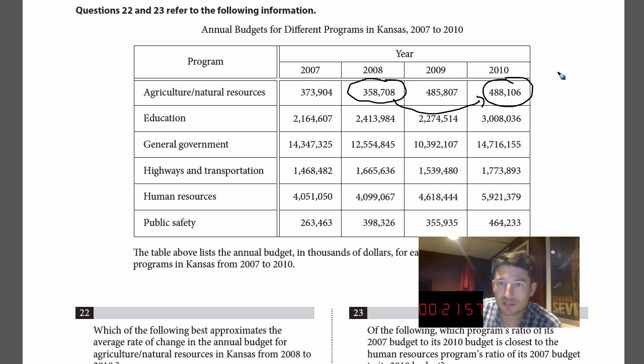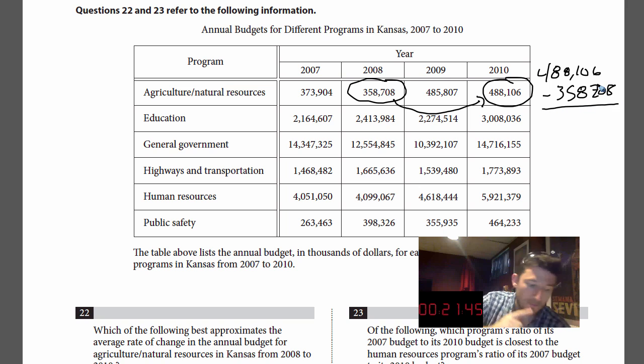Basically we're looking at a change of 488,106 minus 358,708. All right, so let's first figure out what was the change in those years. I'll do that quick on the calculator. 488,106 minus 358,708. We're looking at 129,000. So let's just round it to 130,000.